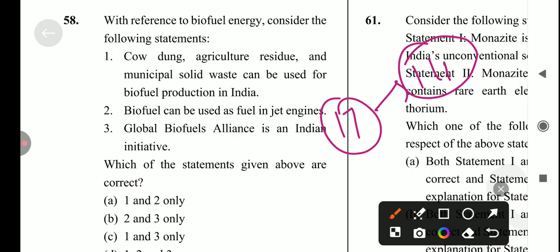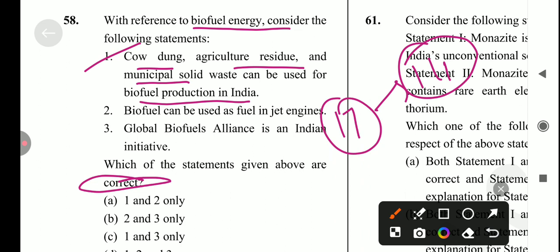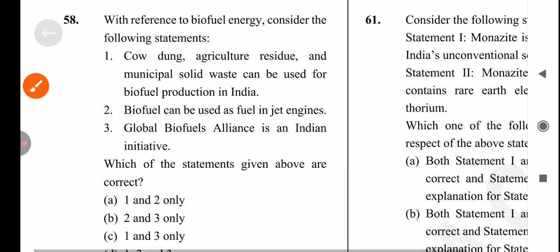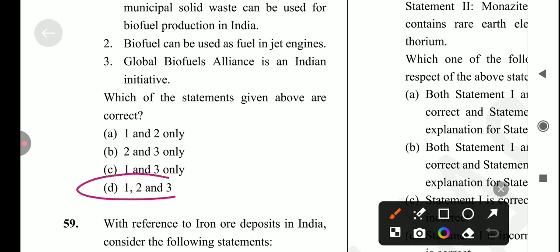With reference to biofuel energy, consider the following statements. First statement: cow dung, agriculture residue and municipal solid waste can be used for biofuel production in India. Yes, it's a correct statement. Next: biofuel can be used as a fuel in jet engines. Yes, it's a correct statement. Next: Global Biofuels Alliance is an Indian initiative. Yes, it's also correct. So the answer for this question is option D, all of the above are correct.